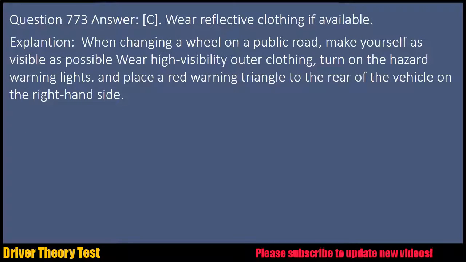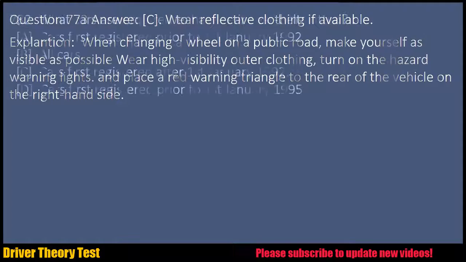Question 773 Answer C. Wear reflective clothing if available. Explanation: when changing the wheel on a public road, make yourself as visible as possible. Wear high visibility outer clothing, turn on the hazard warning lights, and place a red warning triangle to the rear of the vehicle on the right-hand side.